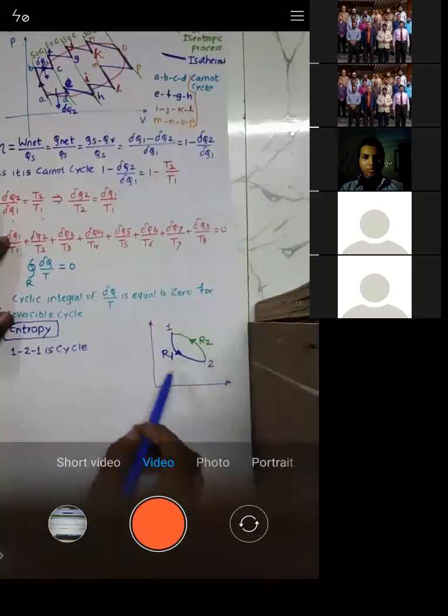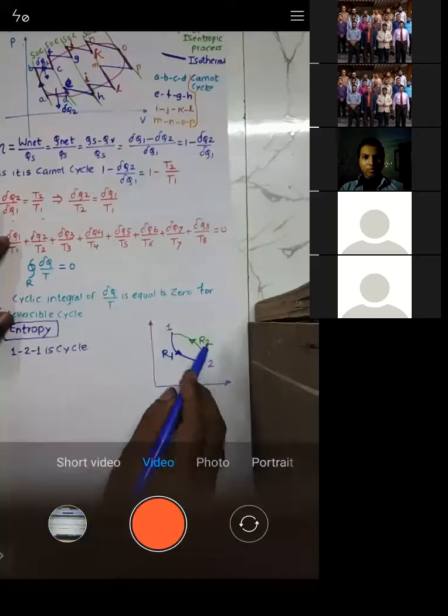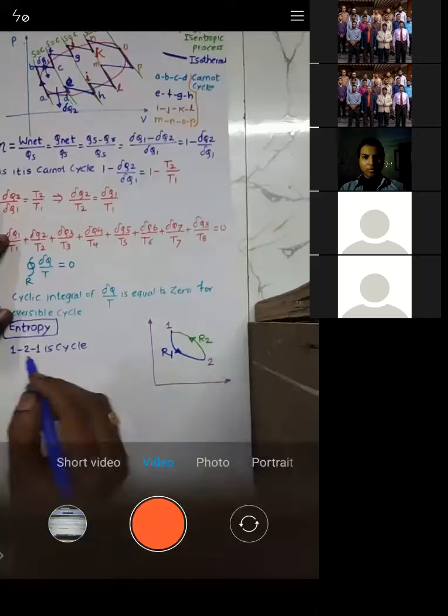But this cycle consists of two processes. One is 1 R1 2, and second is 2 R2 1. So I will apply it separately.